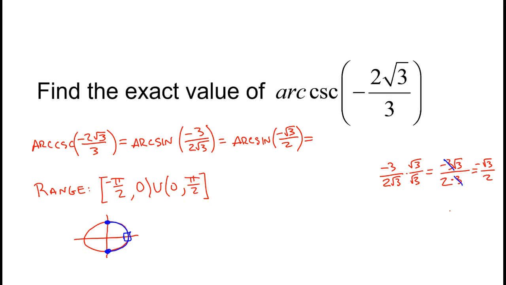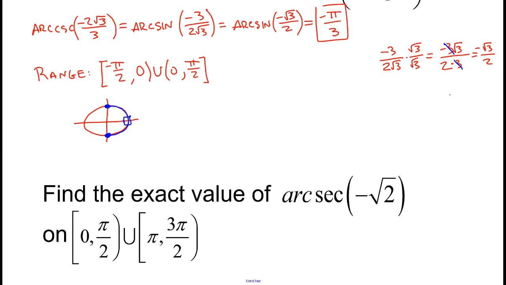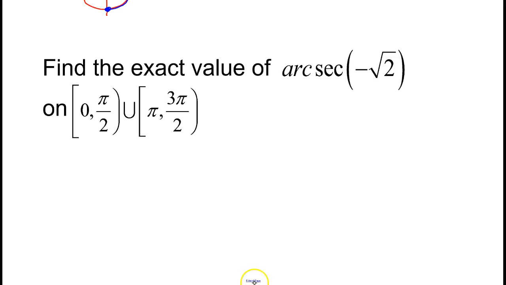Okay, so arc sine of negative root 3 over 2, what angle in this blue region has a sine ratio of negative root 3 over 2? Well, that would be negative pi over 3. And again, if you want to check your answer on your calculator, you can. Just make sure you understand how that problem works. Let's look at the last problem on this page before we continue on and look at some other stuff.